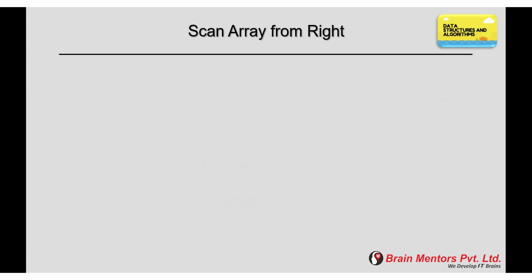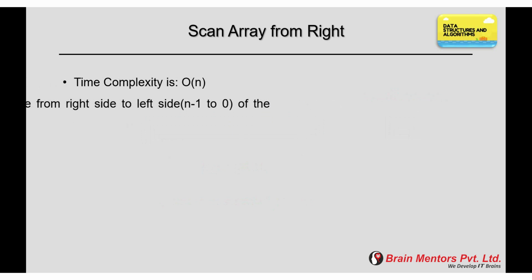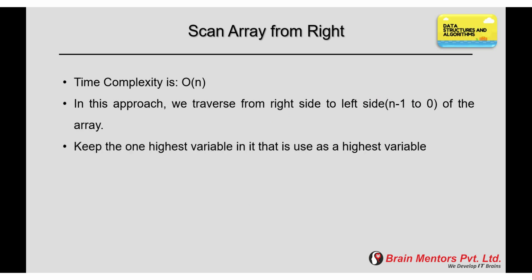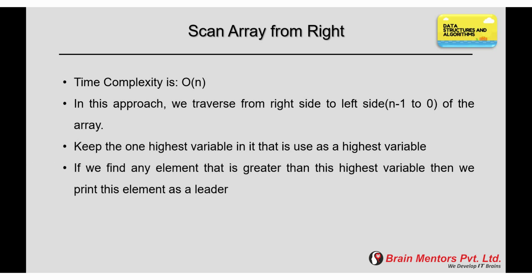By using the scan array from right approach, the time complexity of leaders in an array is O(n), because in this approach we traverse from right to left side of the array. Keep a highest variable. If we find any element that is greater than this highest variable, then we print this element as a leader and update the highest variable with the new value. And that's why the time complexity is O(n).